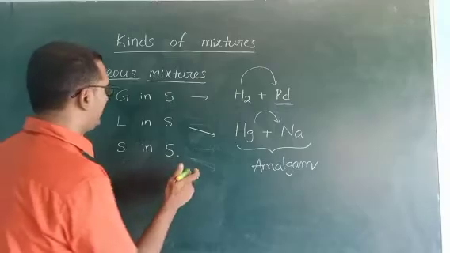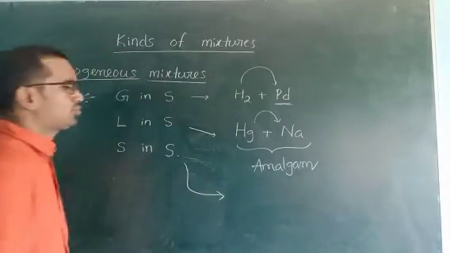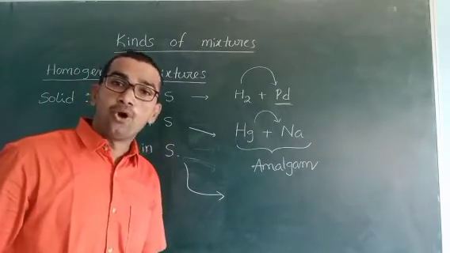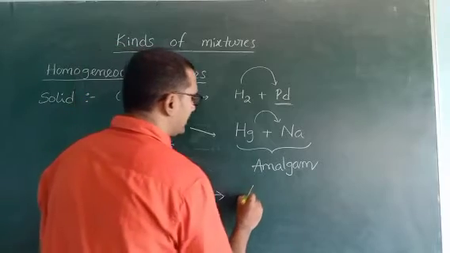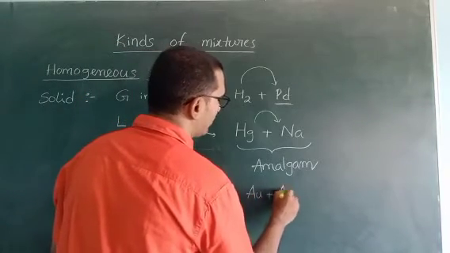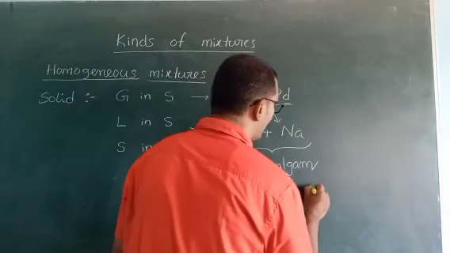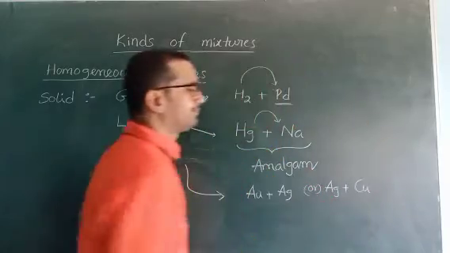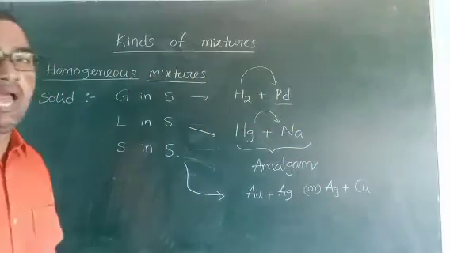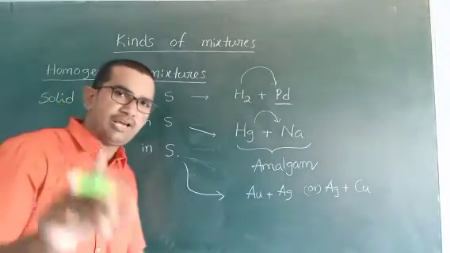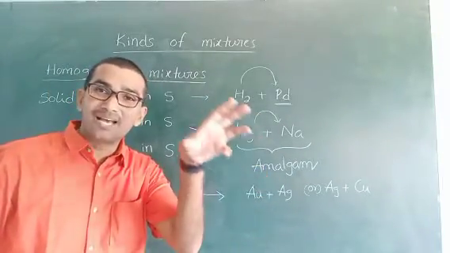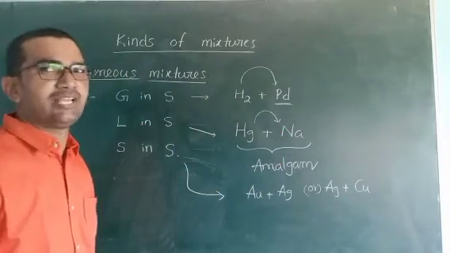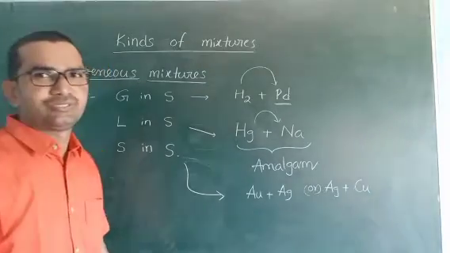Now, the third category, solid in solid. Last class I already explained this one. Gold ornaments: Au plus Ag, gold plus silver, or gold plus copper. These two are homogeneous mixtures. And I will give two more examples, but I will give you one task: which metals are present in these two? You have to find out. Ask your parents or search anywhere, but you have to complete this.